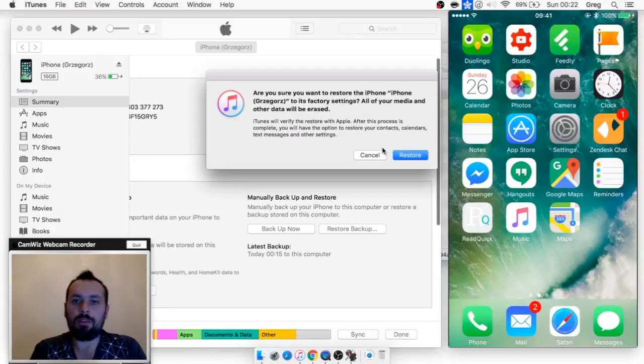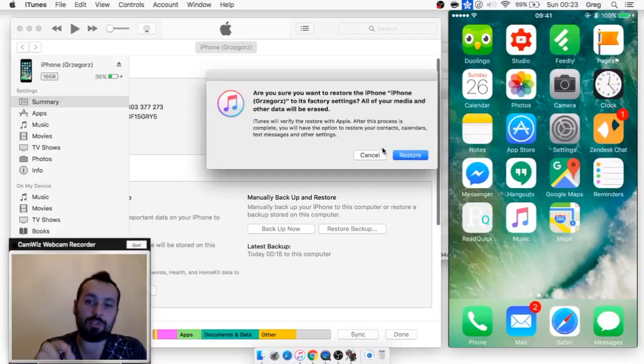Okay, so let's read the notification. Are you sure you want to restore the iPhone, Grzegorz? It is to its factory settings. All of your media and other data will be erased. iTunes will verify the restore with Apple. After this process is complete, you will have the option to restore your contacts, calendars, text messages, and other settings.